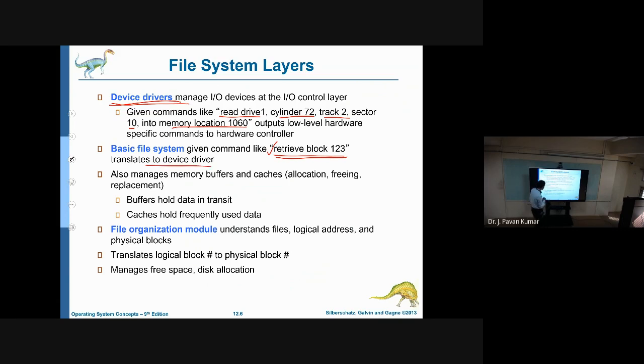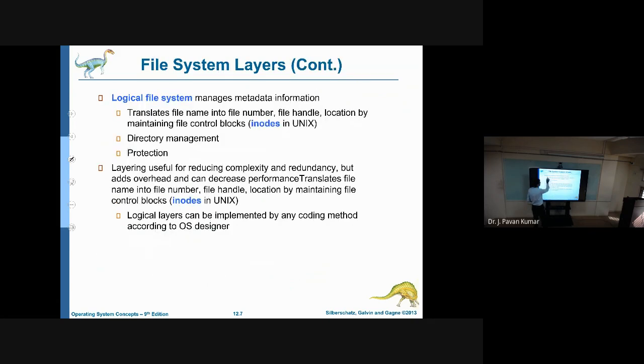Next, the file organization module, which is above the basic file system, understands the files, logical addresses and the physical blocks. A logical address will be converted to a physical block. That is the functionality of the file organization module: it translates the logical block number to the physical block number. Next, the logical file system manages metadata information.